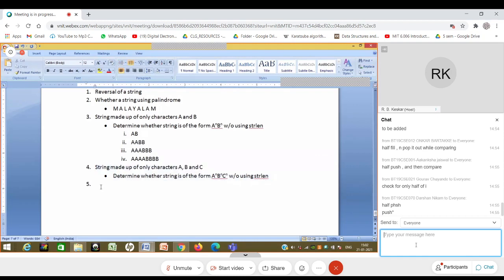And there is one interesting problem, which is basically to determine. So again, now the string is made up of not A, B, C, but imagine that the string is made up of, let's say, only two characters. One is open bracket and the other is close bracket. And you have to determine whether the given string is a balanced parenthesis. So these brackets are called parenthesis, and a string is called balanced parenthesis if